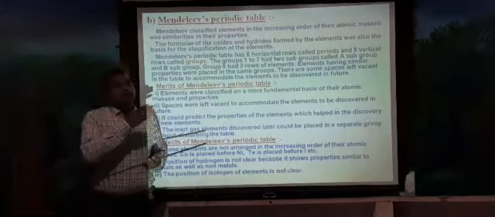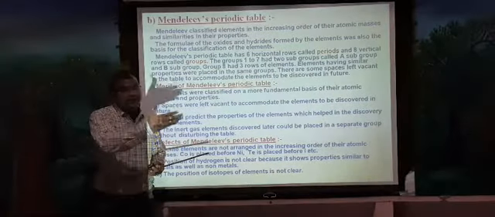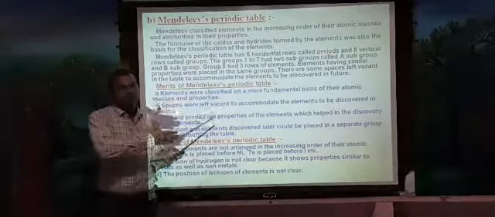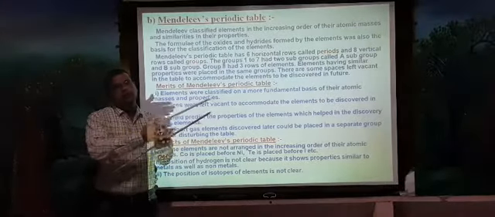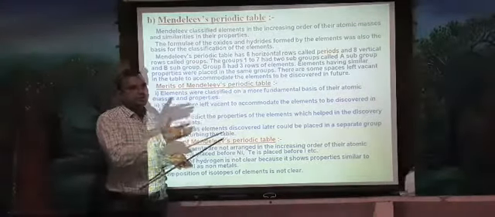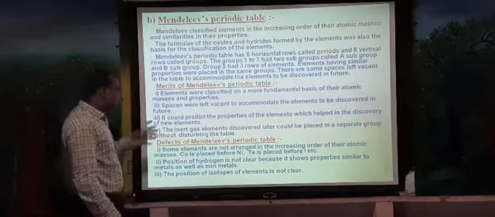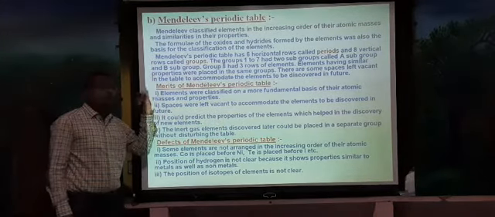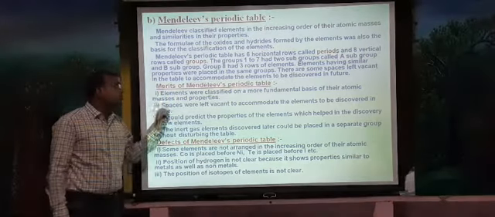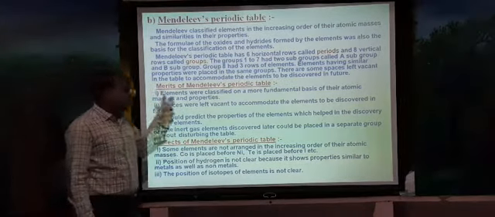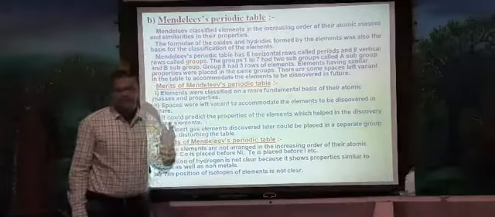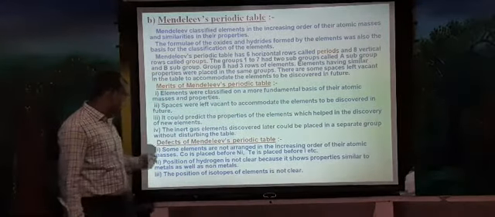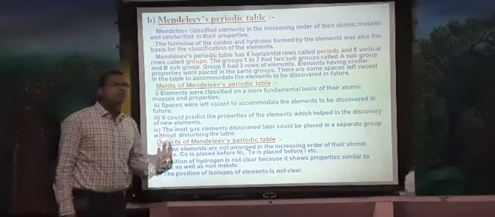So those elements he kept separate from the periodic table, which are not going to be disturbed in the main table or arrangement. But these are the main merits or advantages of Mendeleev's periodic table. Even though, Mendeleev's periodic table also contains some demerits or drawbacks, but he has not given